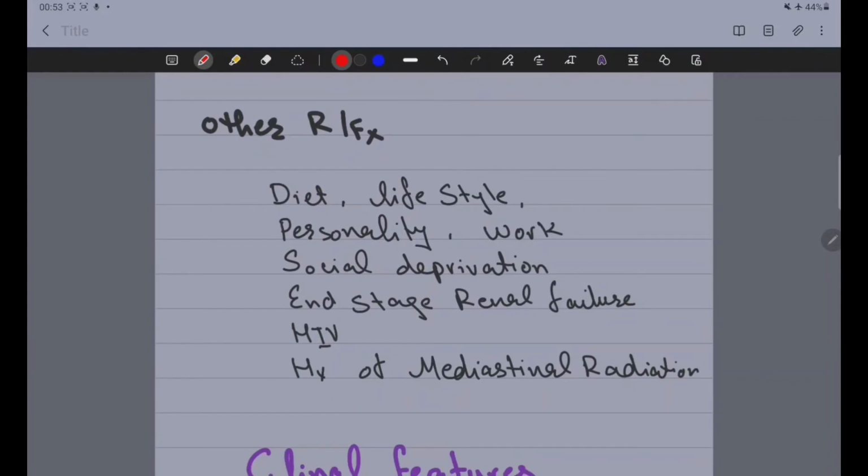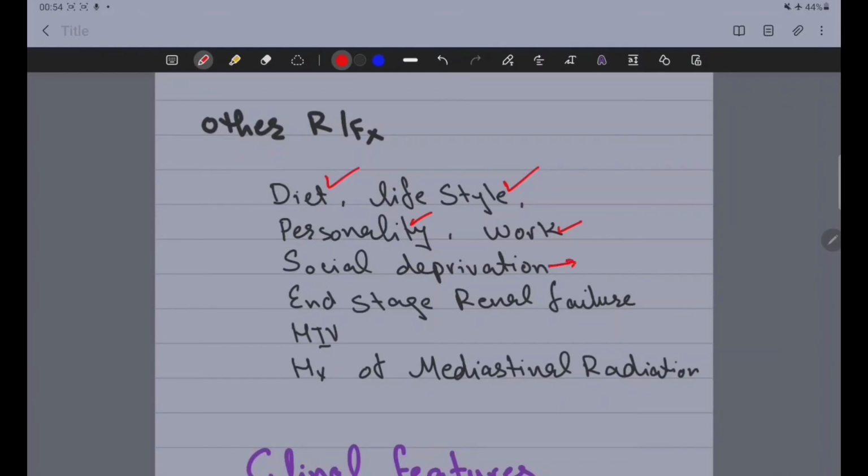Other risk factors include diet and lifestyle. If the person's lifestyle is sedentary and he does not do much work and just sits idle and takes a diet which is high in fats and cholesterol, then he will probably have chances of getting angina. Personality, it includes stress. If a patient is taking more stress, then he will get angina. If the patient's work is making him more stressful, then it will also cause angina.